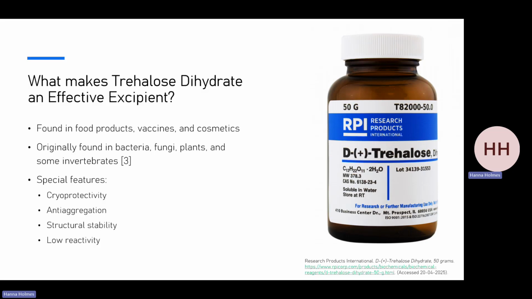Trehalose dihydrate is usually acquired by drug manufacturers as a white powder, as shown to the right, which is mixed with the active ingredient prior to storage. Trehalose dihydrate is used widely as a polymer due to its unique properties of enhancing cryoprotectivity, anti-aggregation, structural stability, and low reactivity.